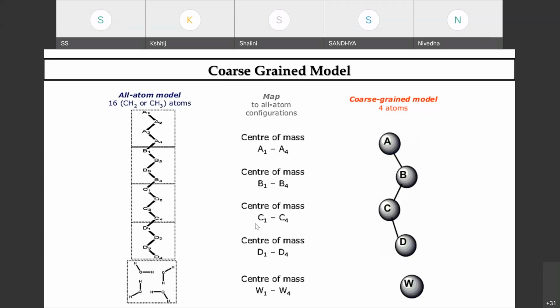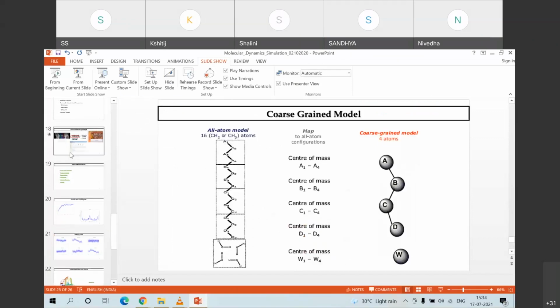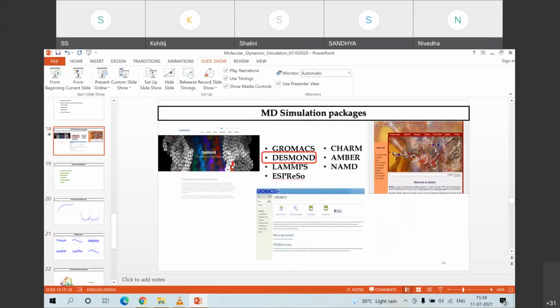With the application of Desmond, all of you can go ahead and download this tool. It is very user friendly, and I hope many of you have been exposed to VirtualBox and Linux, so you can just